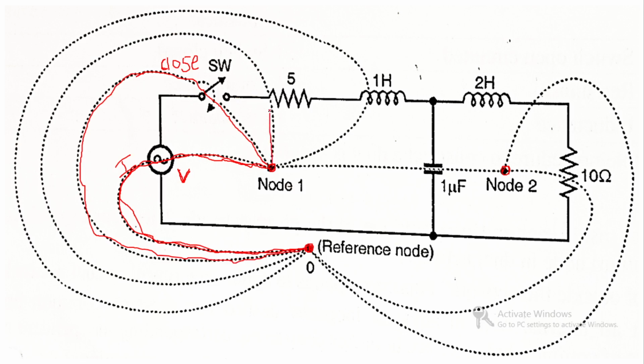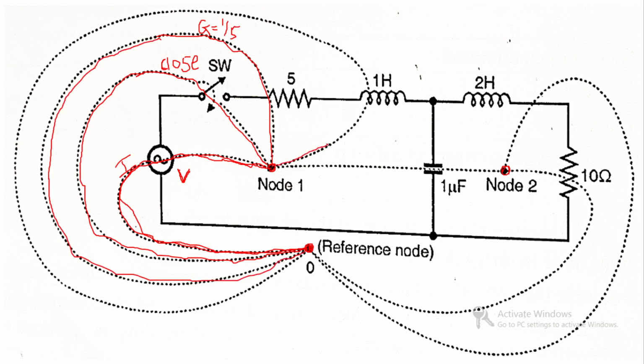In the same way, this resistance, which is only in loop 1, has conductance G equal to 1 upon 5. So it should be connected at node 1 to the reference node.